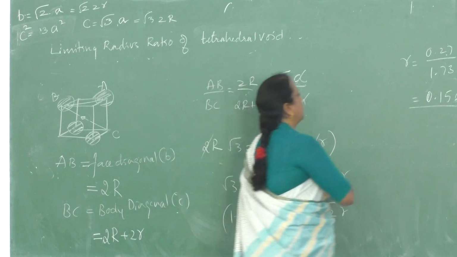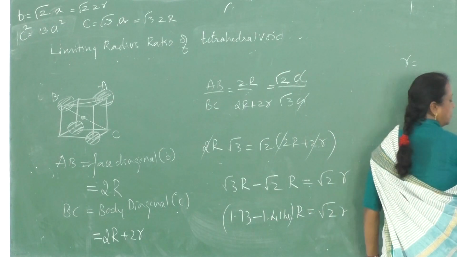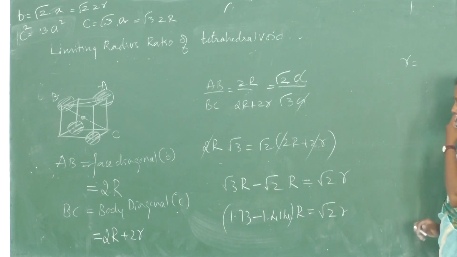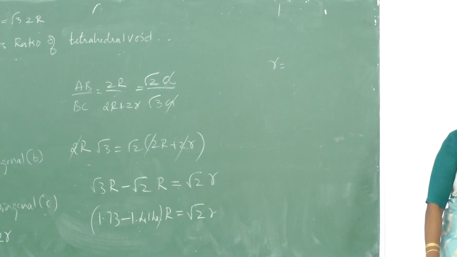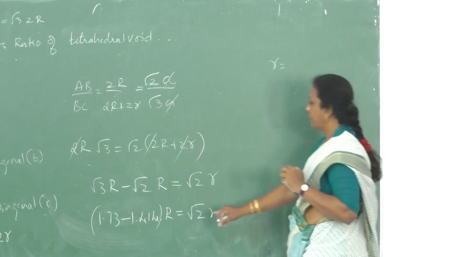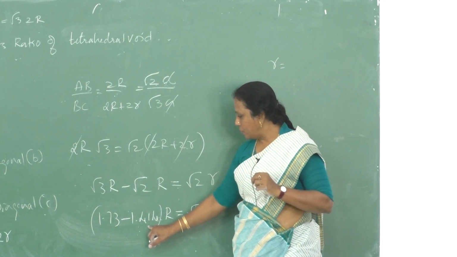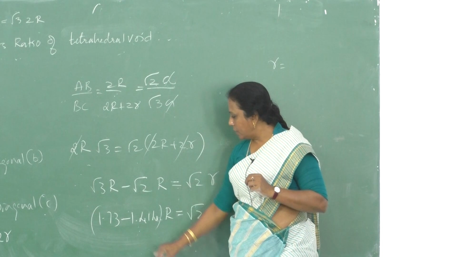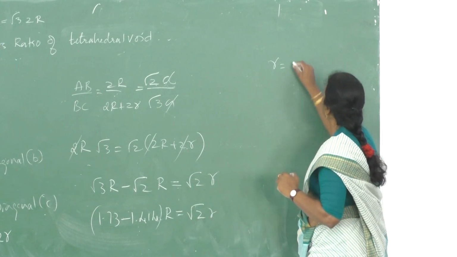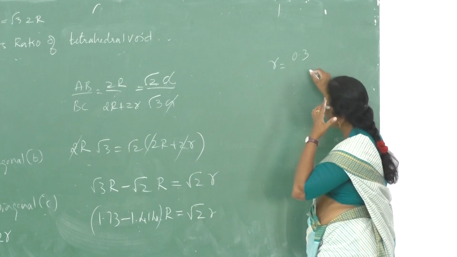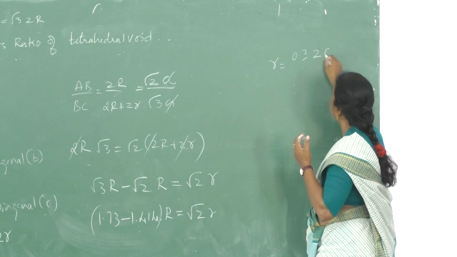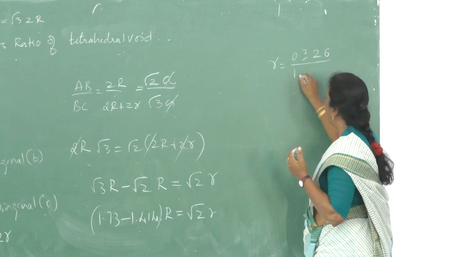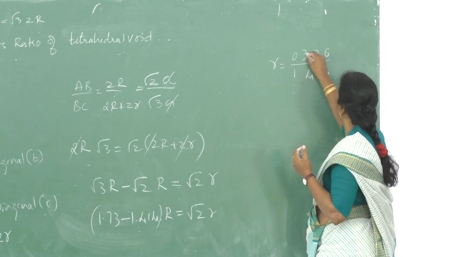So r is equal to the difference, 1.73 minus 1.414, which is 0.316, divided by 1.414.